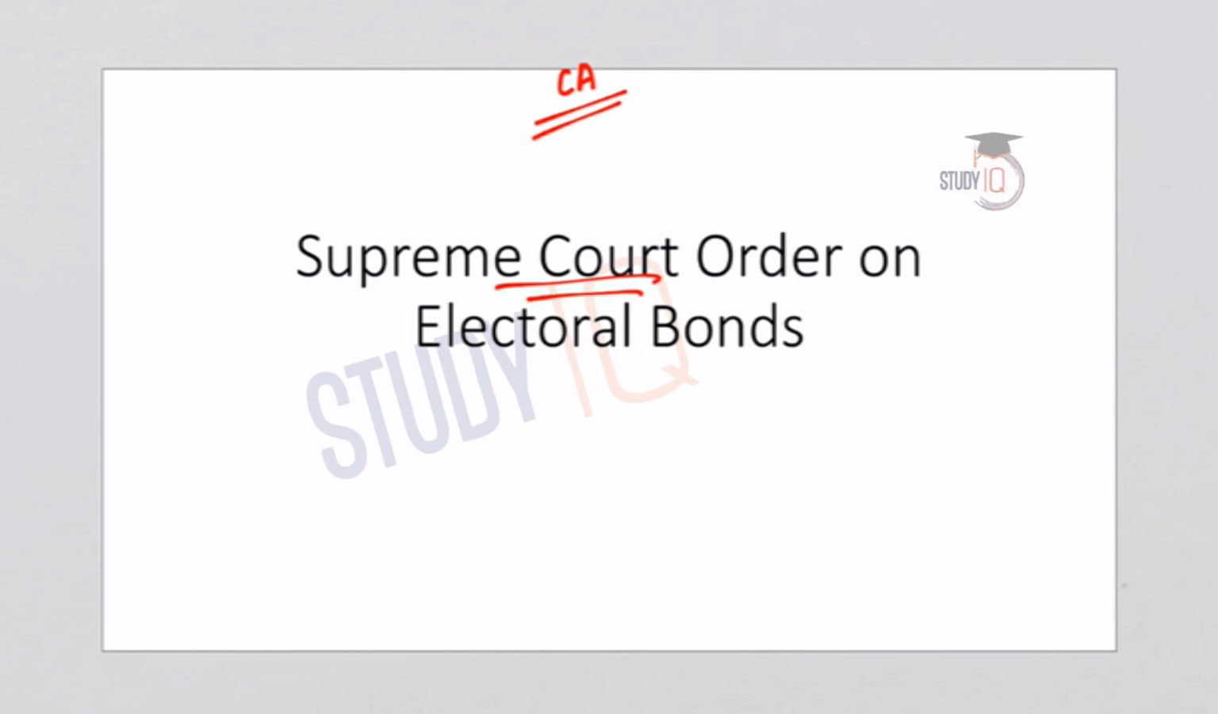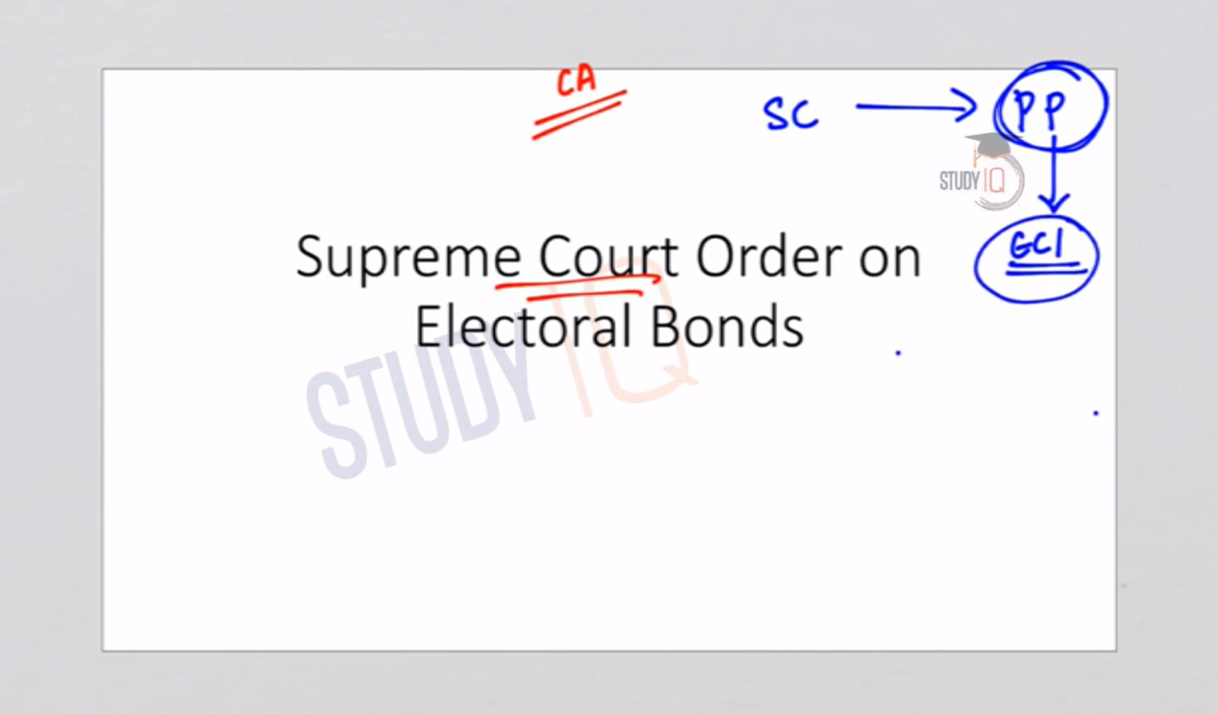So the current affair is that the Supreme Court has ordered various political parties, in order to increase their transparency and accountability, to submit to the Election Commission of India a detailed form in which they furnish all the necessary details regarding the contributions that they have received through the electoral bonds. So this is the current affair. But before we move on to the details of the current affair, let us first understand what electoral bonds are.